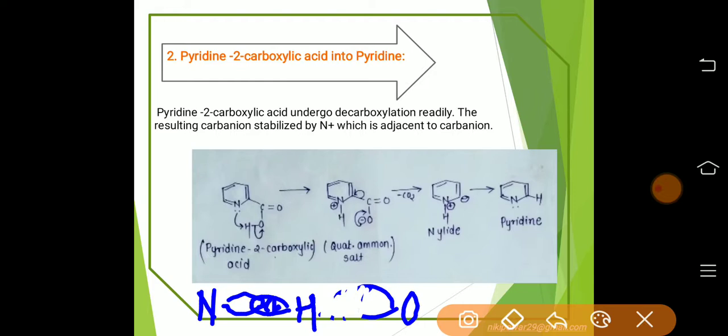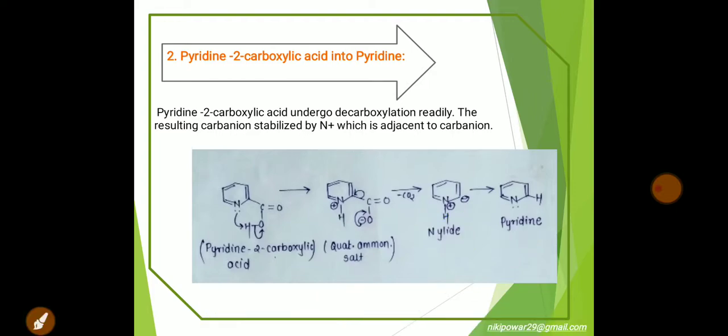Okay. Hence, the carboxylate ion gets evolved in the form of CO2 gas, hence formation of nitrogen ylide takes place. Now this nitrogen ylide can be stabilized by transfer of this proton and formation of pyridine as a product. Okay. Let us see its mechanism.